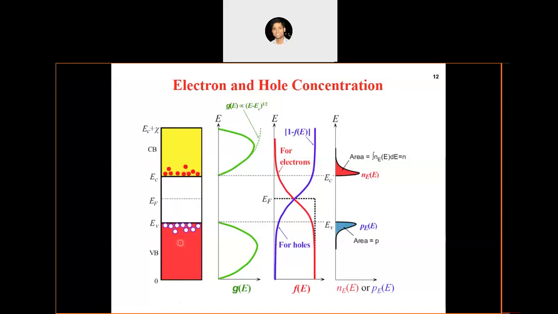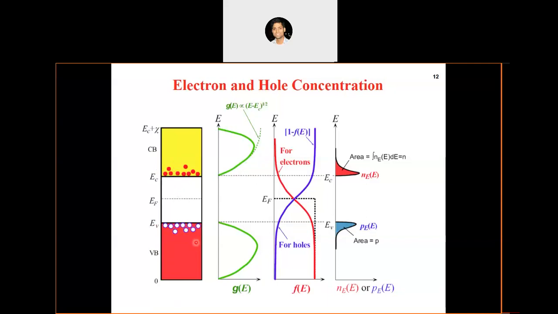If we want to excite one of these electrons from the valence band to the conduction band, we need to provide energy greater than or equal to this band gap, Ec minus Ev. It can be in the form of a photon, or there are other ways which we will discuss in the chapter afterwards, but that energy needs to be provided.